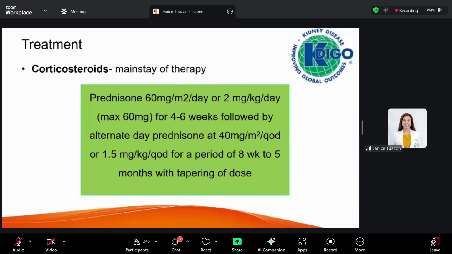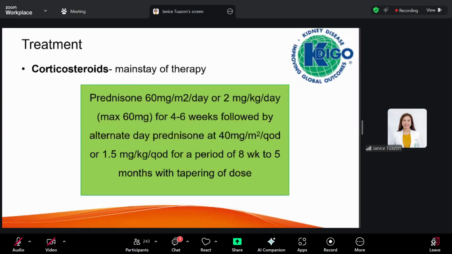Okay. Now, the mainstay of therapy is corticosteroids. Prednisone or prednisolone is the recommended immunosuppression of choice. This is based on the KDIGO guidelines, Kidney Disease Improving Global Outcomes. So we start with 60 milligrams per BSA or 2 milligrams per kilogram per day with a maximum of 60 milligrams.